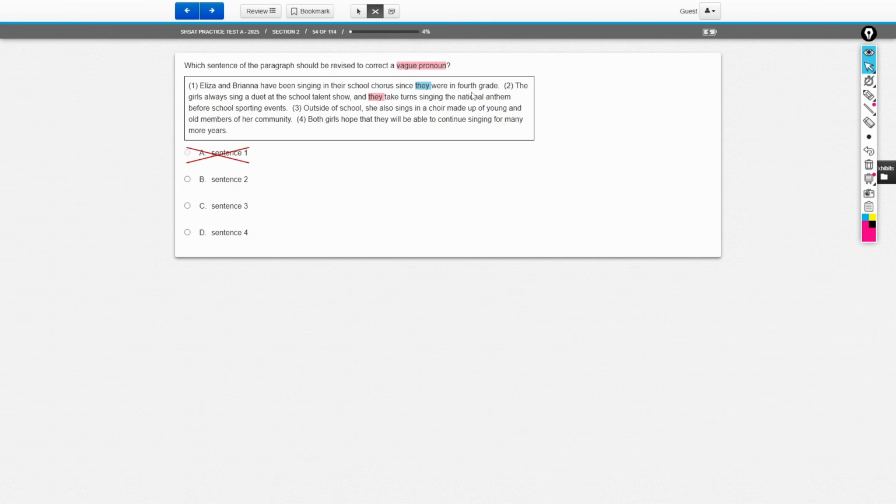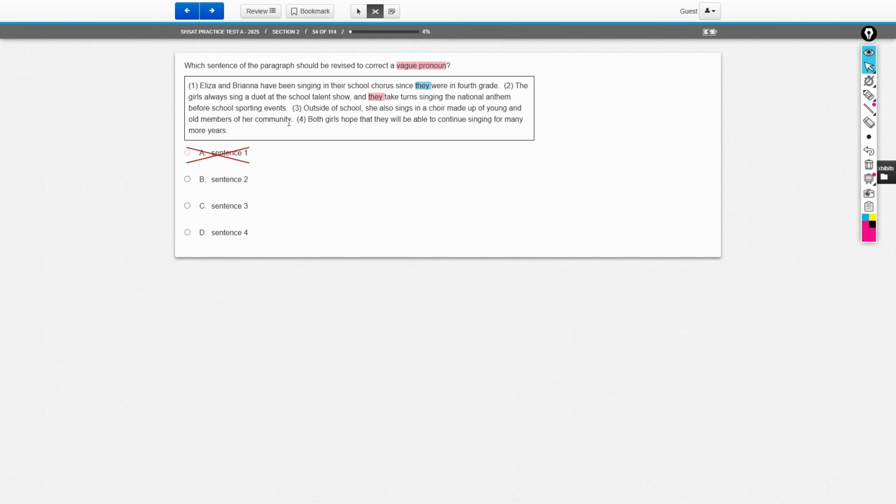You can no longer use a pronoun if the name or the proper noun was introduced more than a sentence ago. So if 2 sentences have passed without you mentioning their names, Eliza and Brianna, and then you just randomly dropped they take turns singing the national anthem, that would be vague because I don't have a name to reference, okay? In this case, calling them the girls is fine. I know who you're talking about. If the direct thing you're referencing is a sentence before, that's good. Finally, saying they here also makes sense. They is referencing the girls who were officially introduced a sentence before.